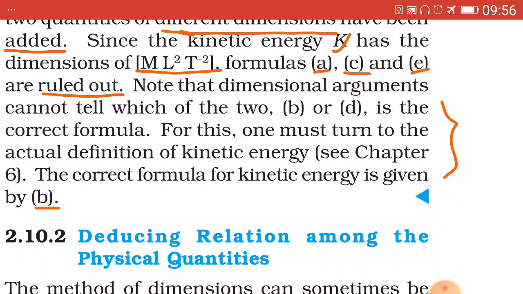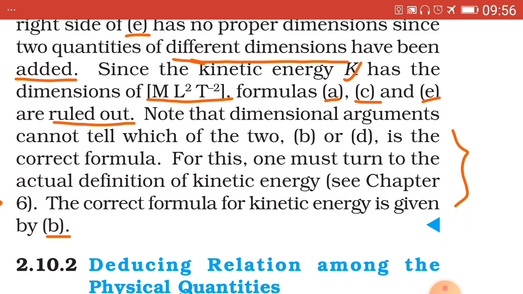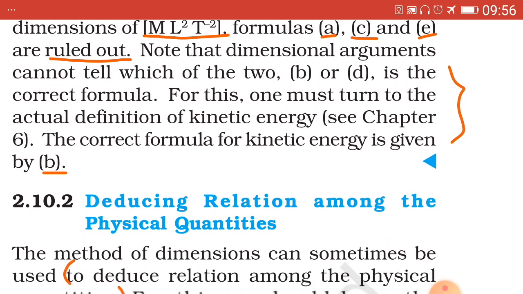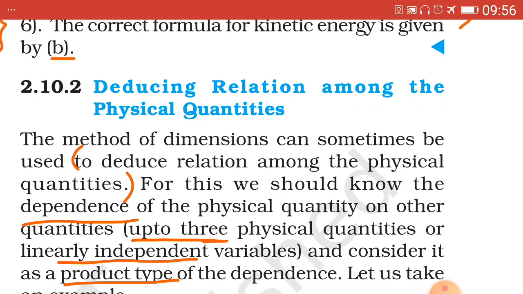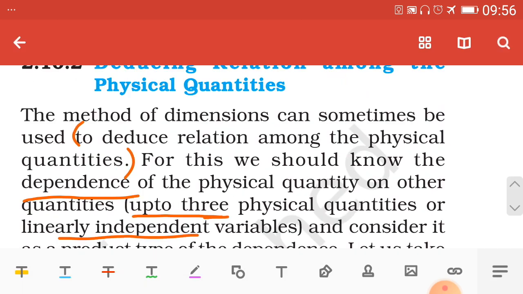Which we have seen previously from the rule, and this justifies that rule, that even though the equation is dimensionally correct, it can be wrong physically. Next topic, deducing relation among the physical quantities.